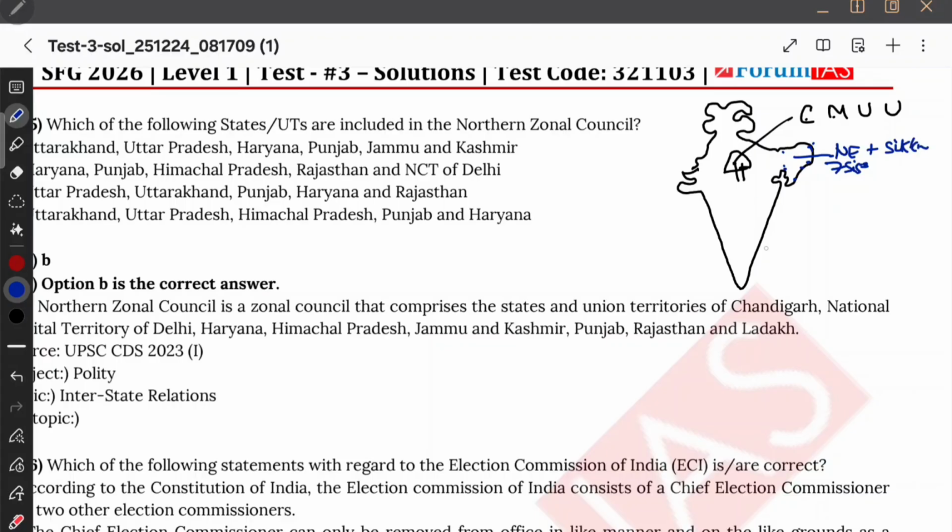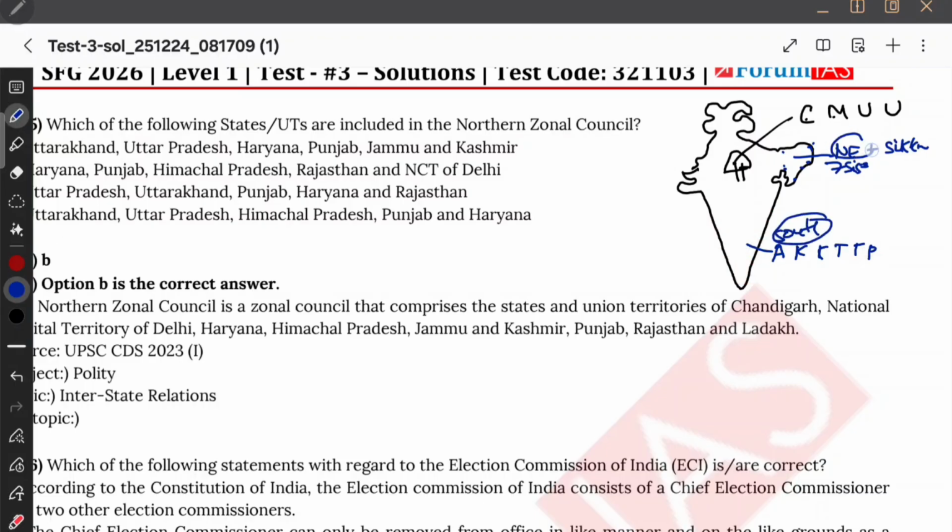You have southern zonal council. They are very easy. All kids keep talking to parents. That is what I remember. Anyways, even without mnemonic I can easily say Andhra Pradesh, Tamil Nadu, Kerala, Karnataka, and then you have Telangana and Puducherry. Okay, that is about southern zonal council.